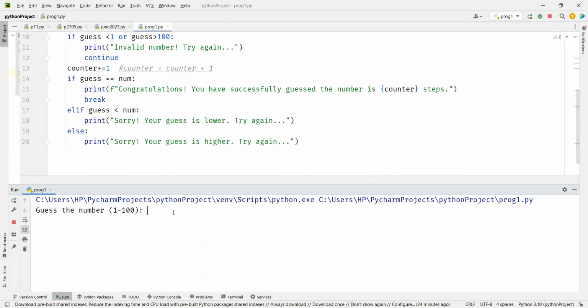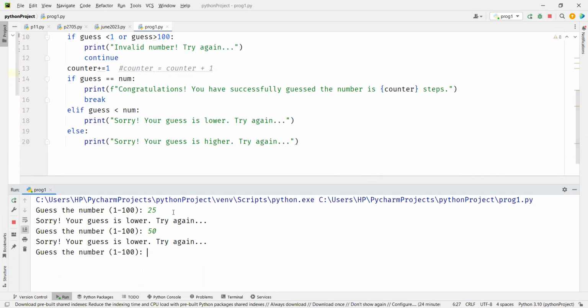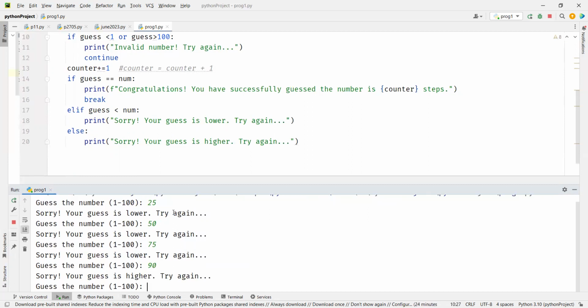Guess it, guys. Give me a number. 25. Your guess is lower. Try again. 50. Your guess is lower. Try again. 75. 25. Your guess is lower. 45. Your guess is lower. 90. Your guess is higher. 80.